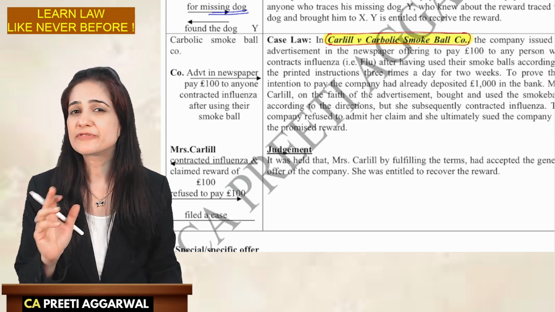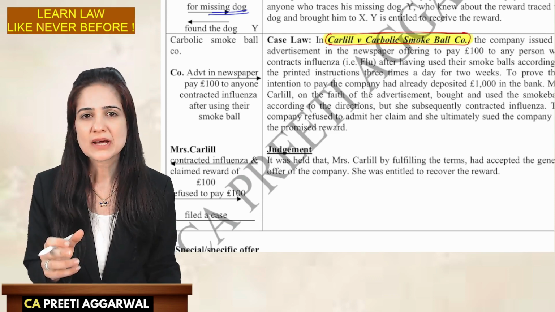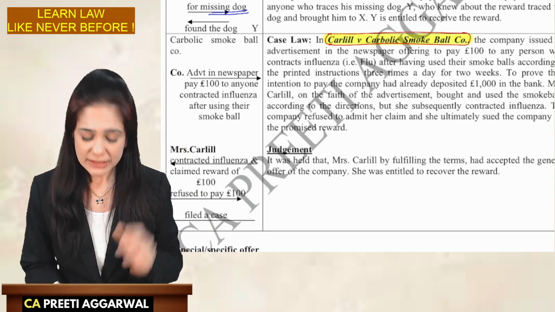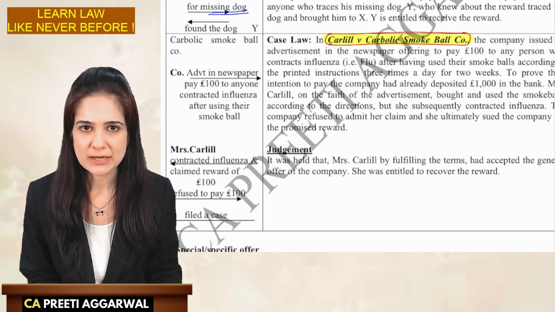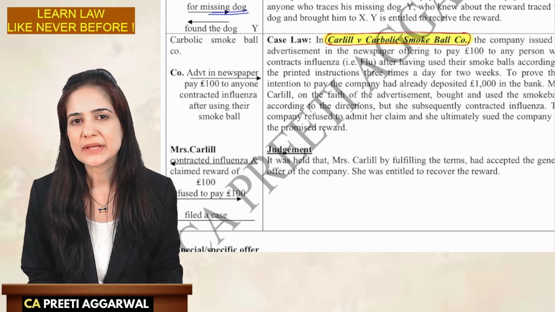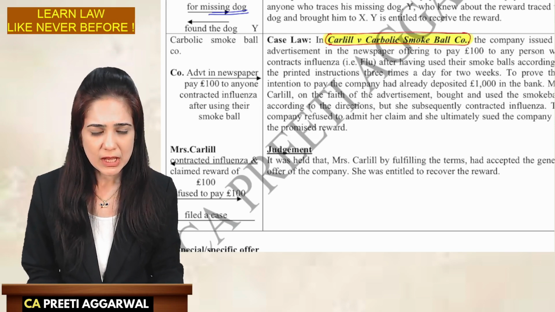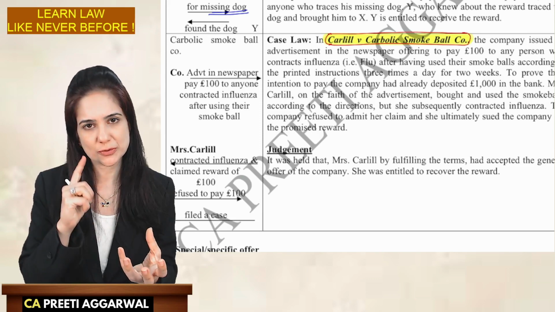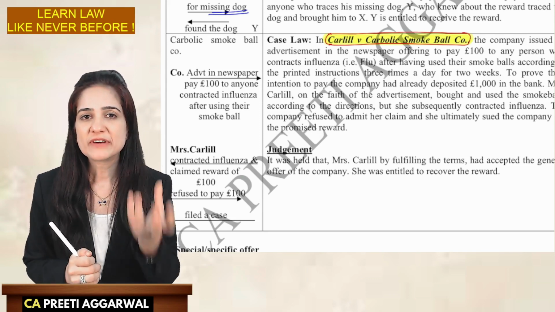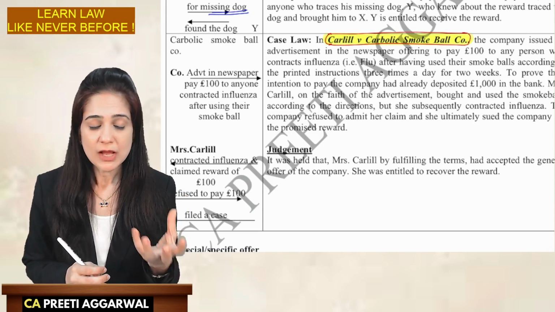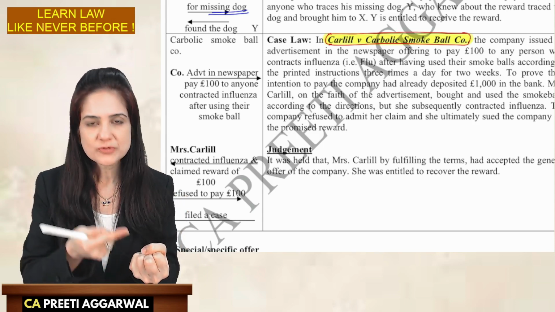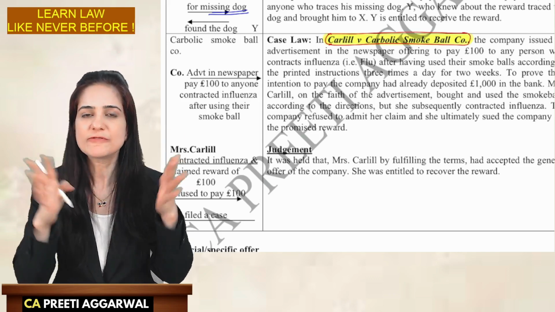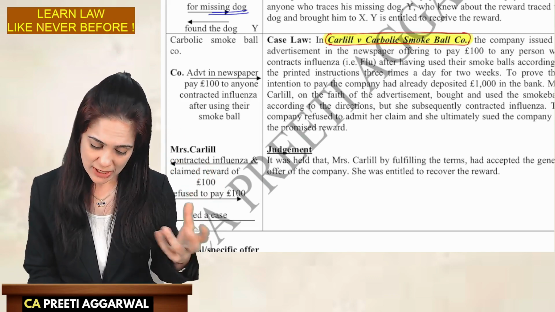There was an epidemic of influenza. Influenza means severe cold, cough, runny nose, etc. Carbolic Smoke Ball Company came with a smoke ball. It was nothing but a rubber ball which had a tube attached to it. The rubber ball was filled with carbolic acid. When you press the ball, the fumes will release and they will go into the nose of the person, thus flushing out the influenza virus. So that was a smoke ball.